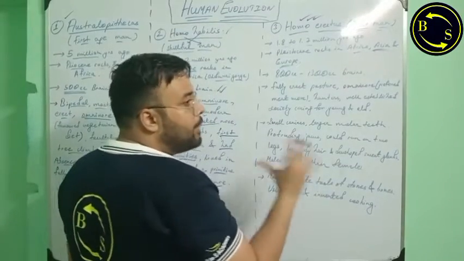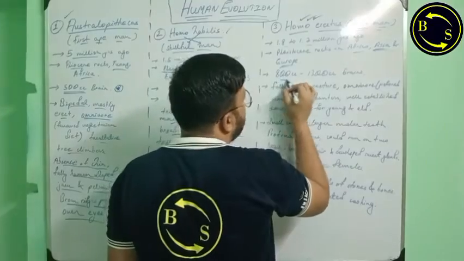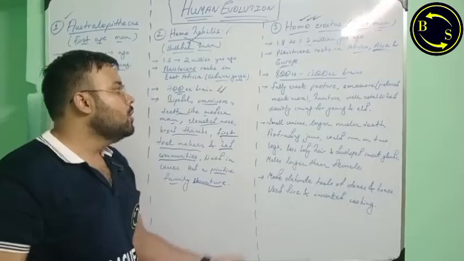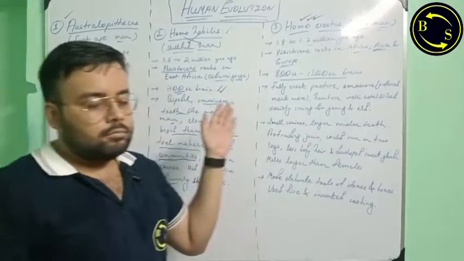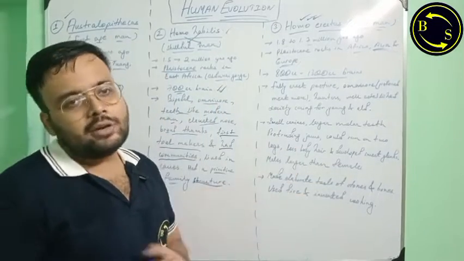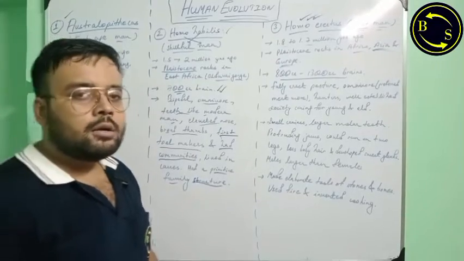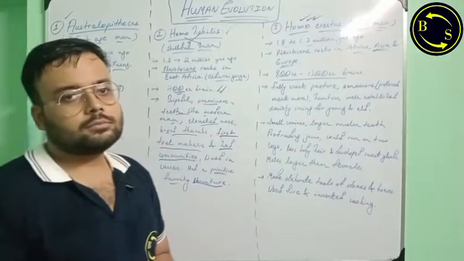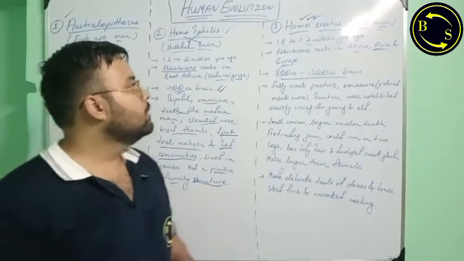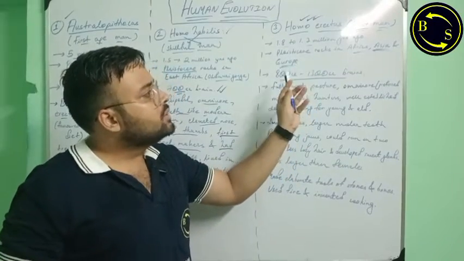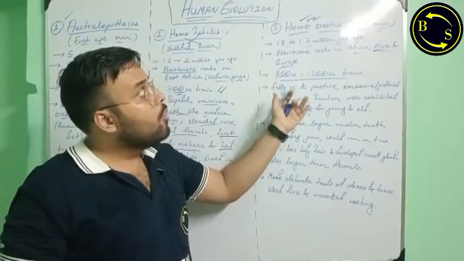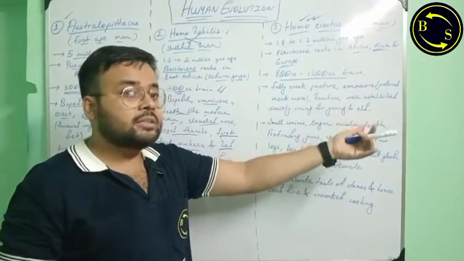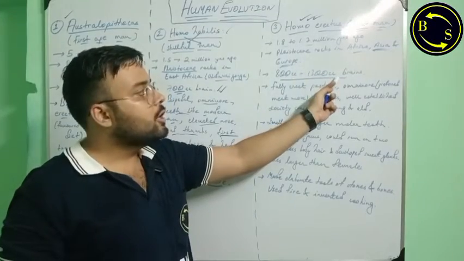Now, their brain size varied from 800 cc to 1300 cc. Why this variation? Because from Homo erectus, the human lineage split into three distinct lines: the Neanderthals, the Homo sapiens fossilis, and the Homo sapiens sapiens. So 800 cc was the first Homo erectus, and when the Homo erectus evolved, forming newer lineages, their brain size increased from 800 to 1300 cc.